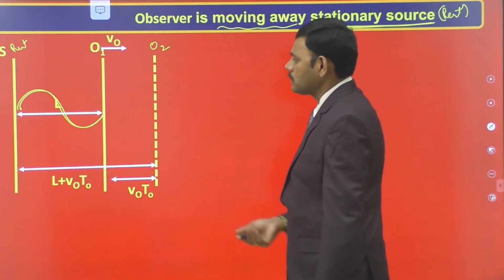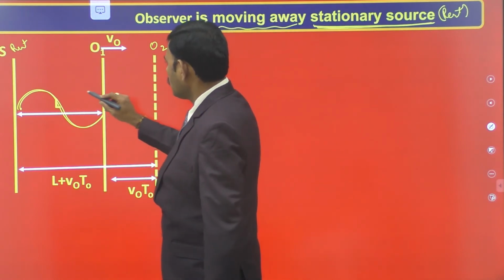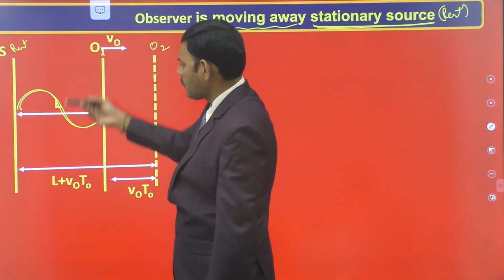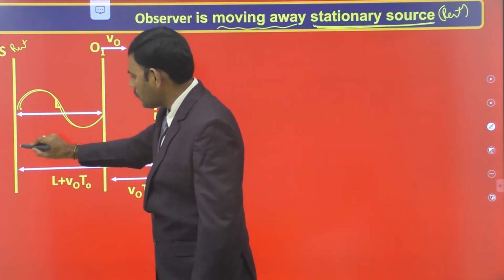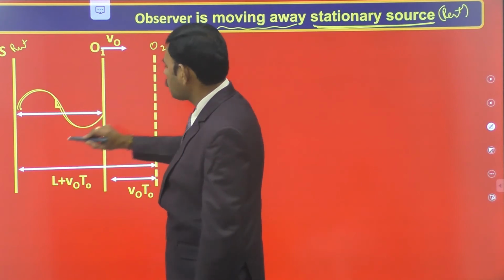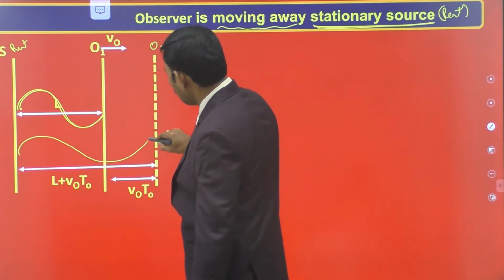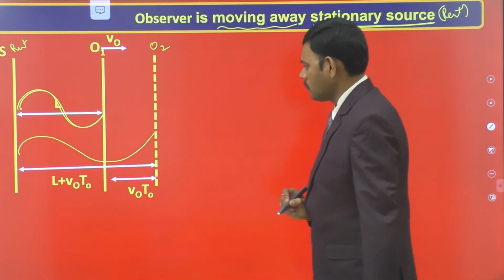Then let us find out the time taken by each sound wave. Suppose the source emits a sound wave after every time period t0. Let the second sound be emitted after t0 seconds, when the observer is at O2. We will find the time taken by the second sound wave to reach the observer.